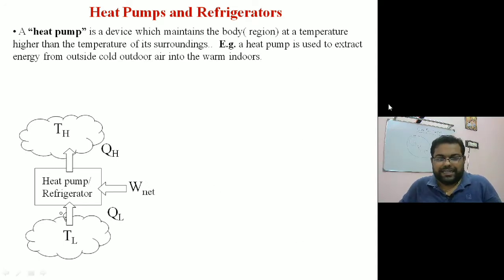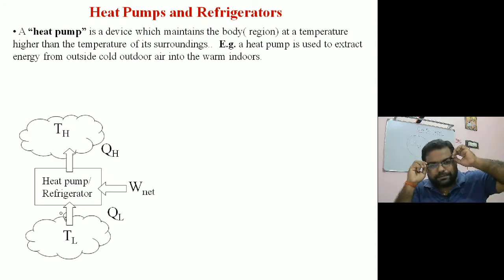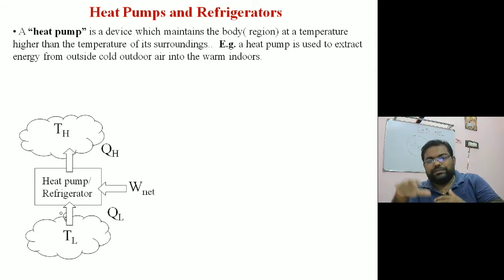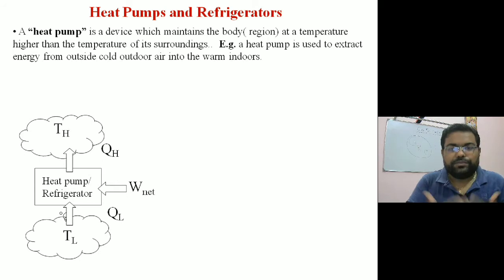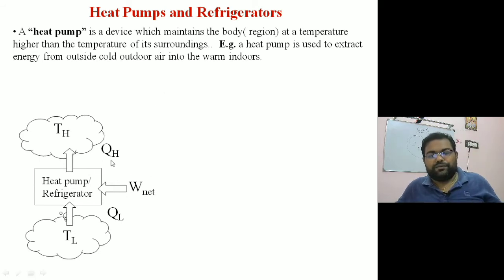If you look at the cyclic process, this is a cyclic device called a heat pump, taking heat from a low temperature body. In this case, the reference body is our surroundings, the atmosphere, and the high temperature body is our room. Let's suppose we are heating our room. It takes heat from the low temperature surroundings, and because it's transferring heat from a low temperature body to a high temperature body, we need to supply some work. Net work is getting supplied here, right? So this is a work consuming device. The net work came, and because of that, heat got transferred from the low temperature body to the high temperature body.